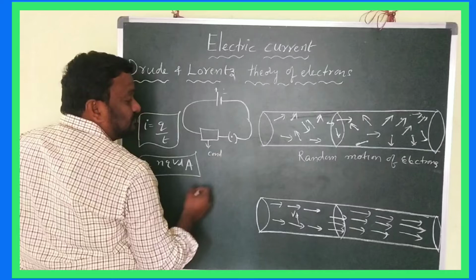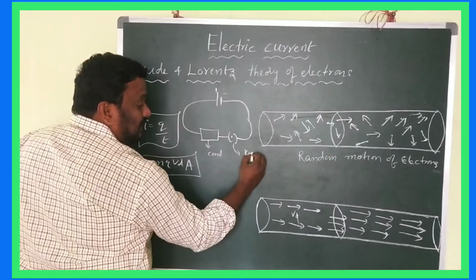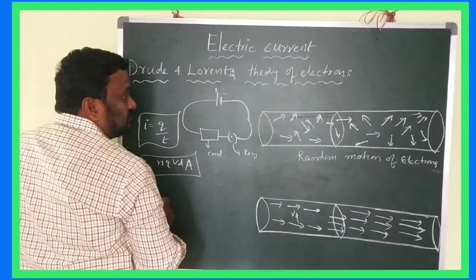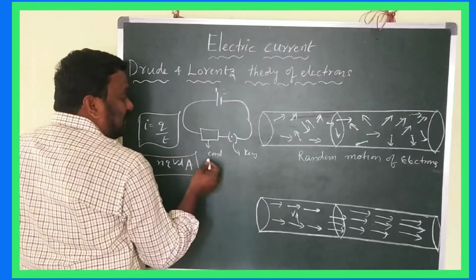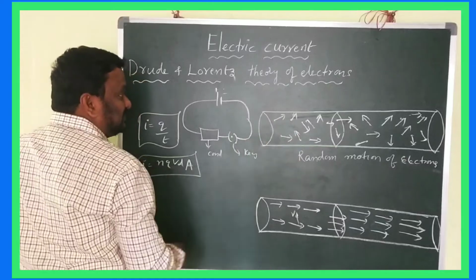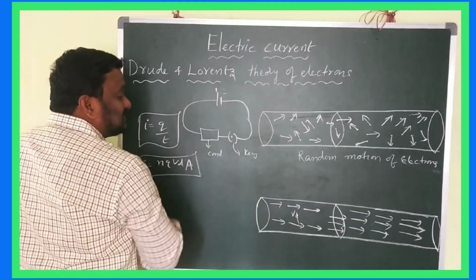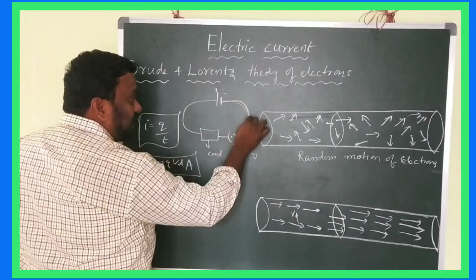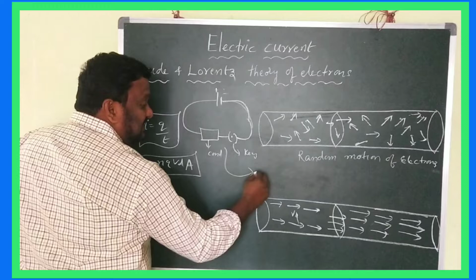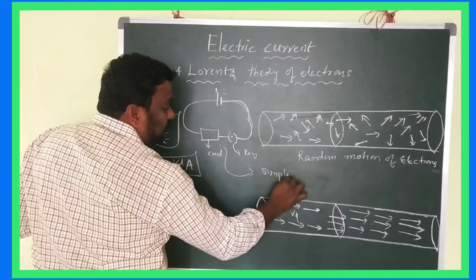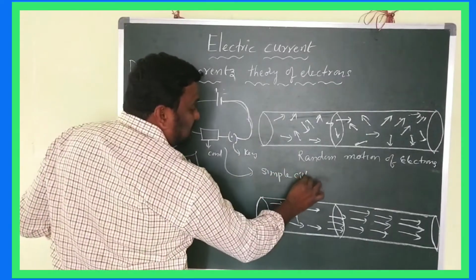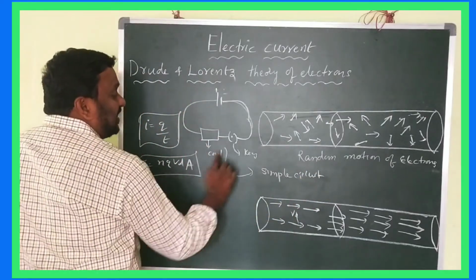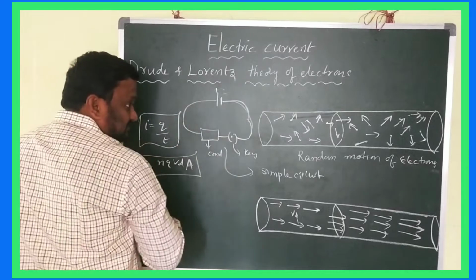The conductor may be anything, like an electric bulb. This is the plug key, and these are the connected wires. So generally it is called a simple circuit. A simple circuit consists of source, conductor, plug key and connected wires.